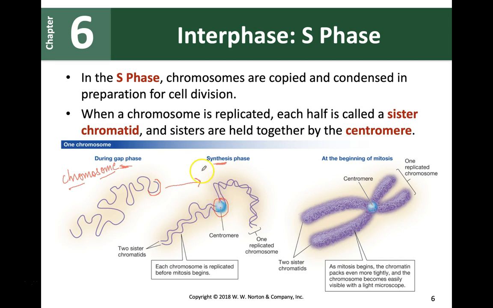Okay, so this thing is also called chromosome. This is also chromosome, but this chromosome has double the DNA, has double the content. Okay, now let's also go over the terminology of what we call these two guys. These two guys are called sister chromatids. See, they were just born from each other.